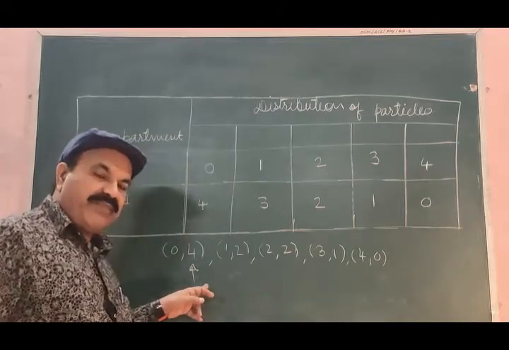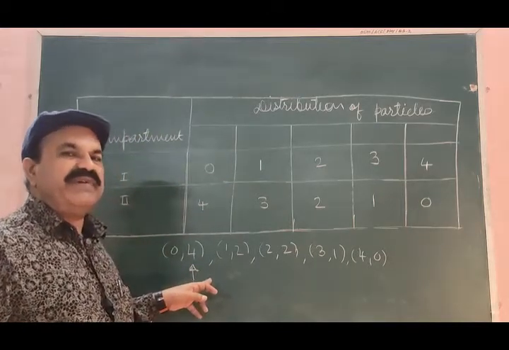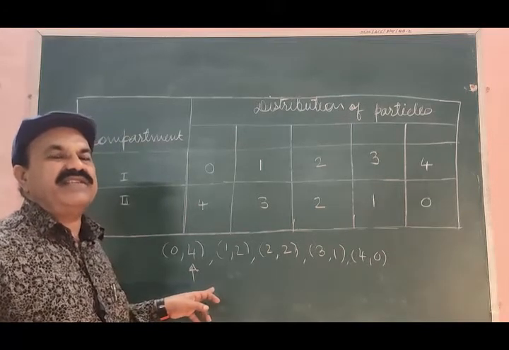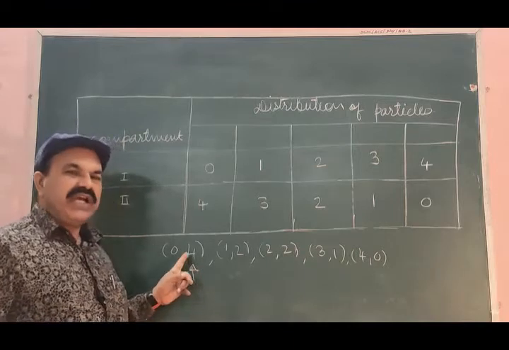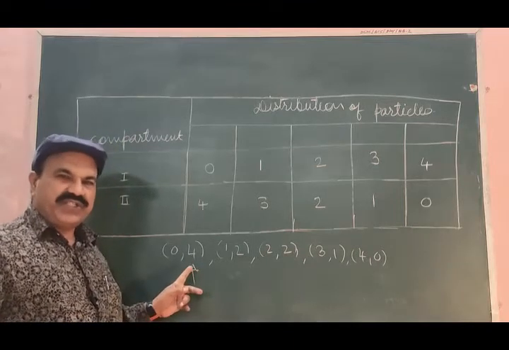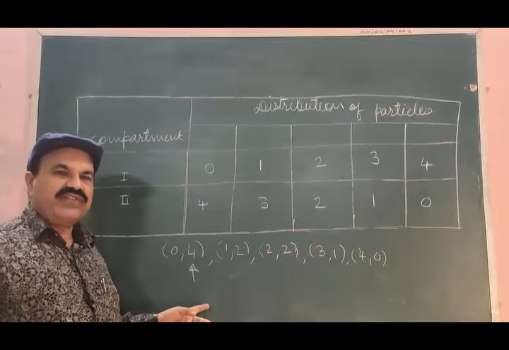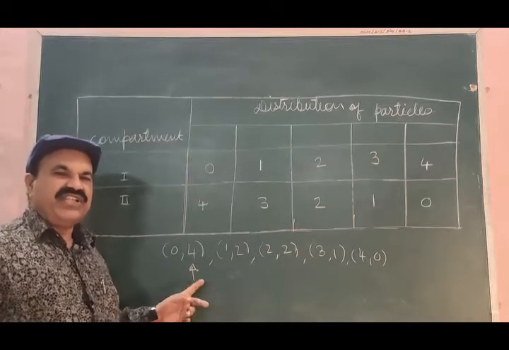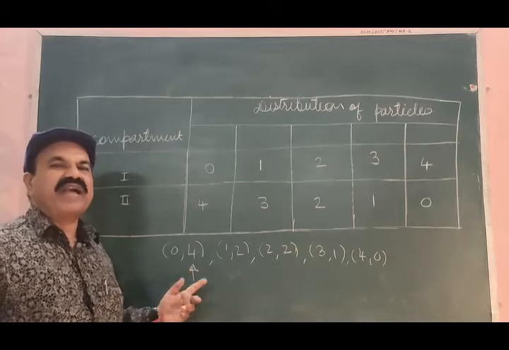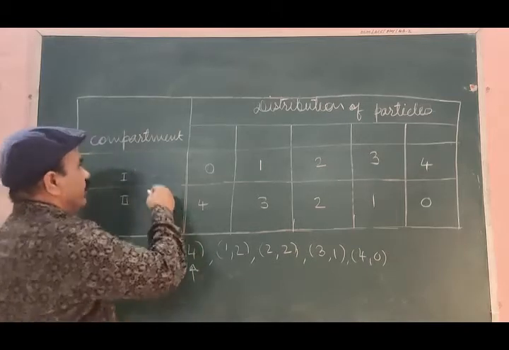Each compartment-wise distribution of the particles of the system under consideration is known as a macrostate.